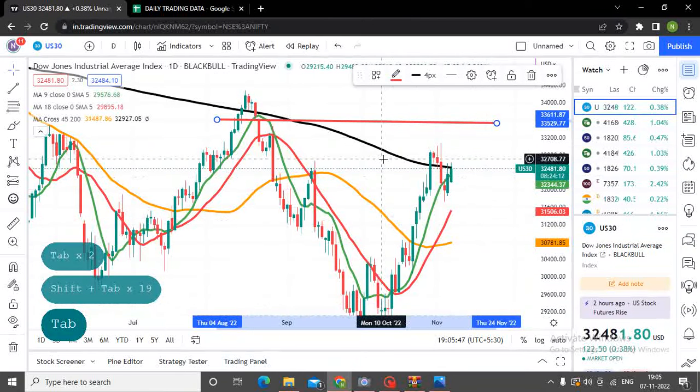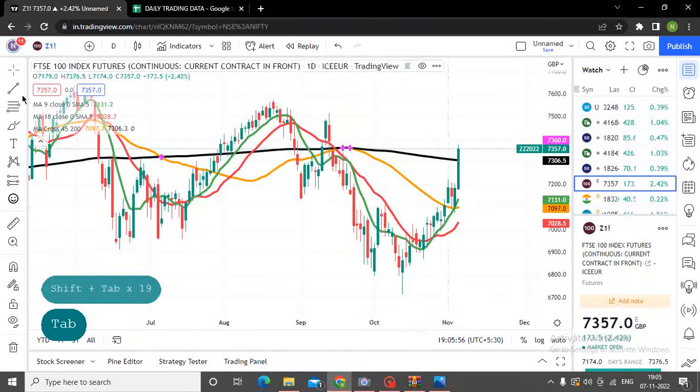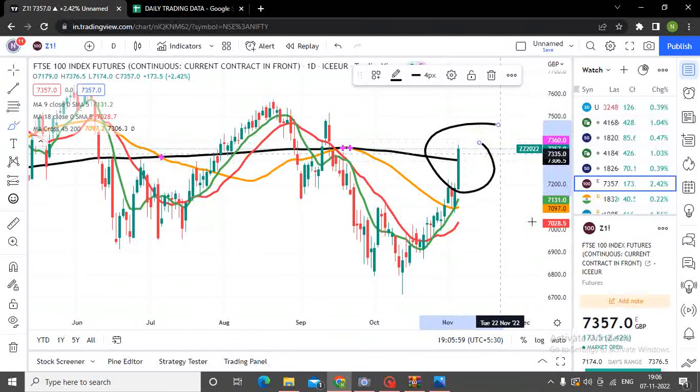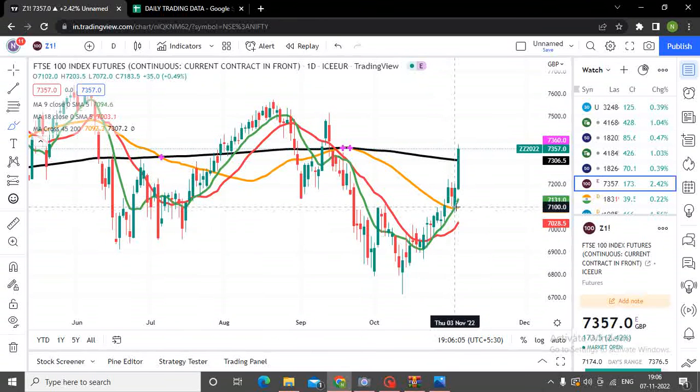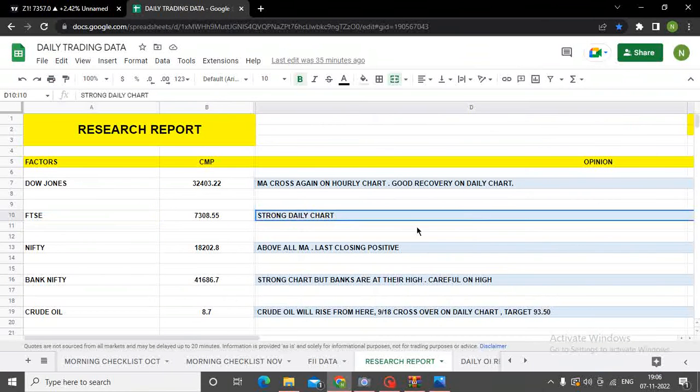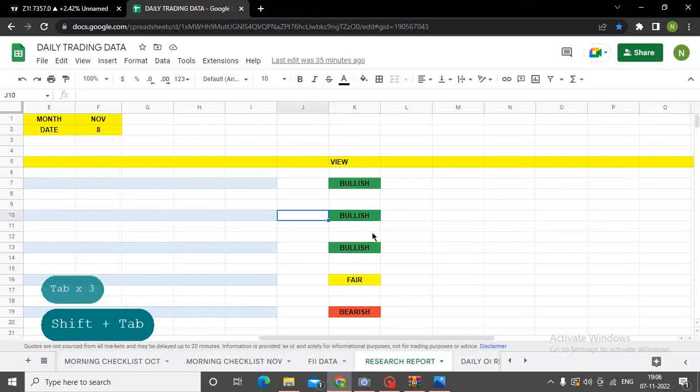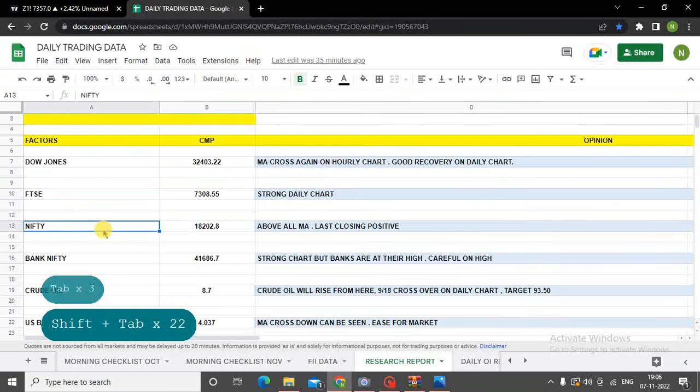Let's go to UK market, which is FTSE. I've already saved here in my trading view chart. So if you come down, now if you see this very strong candle which is formed in UK market, and there's a beautiful crossover of 9 days and 45 days, which is the short term moving average crossing over the long term moving average, and it's already above 200 days moving average. So now I'm more bullish on European market compared to other markets, and I really see that markets are going to go further up. If you see, I have already mentioned here strong daily chart, and I have kept my view as bullish.